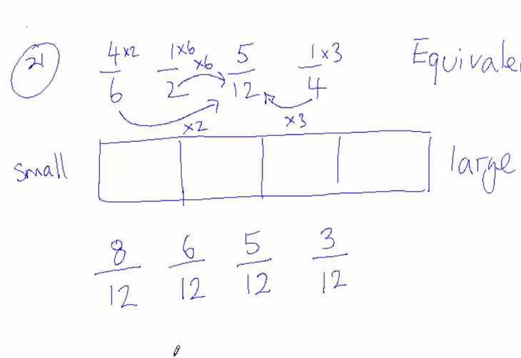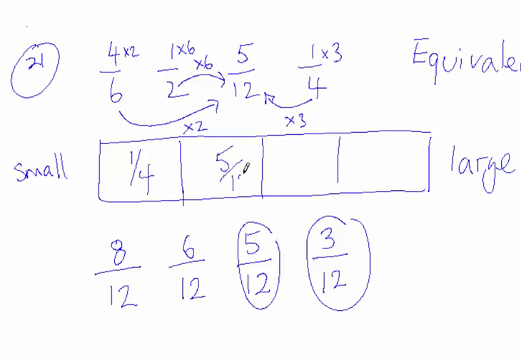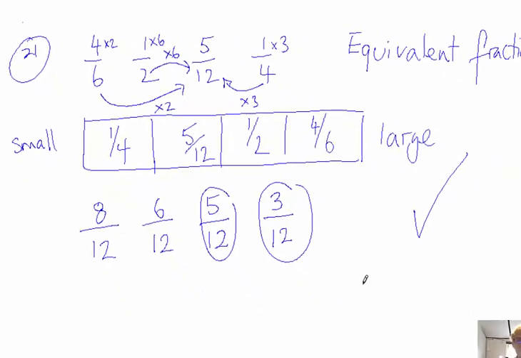So, which is the biggest and which is the smallest? Well, I think you'd agree the smallest is 3 twelfths. I'm writing its original fraction, a quarter. I've lined them up underneath each other. So 3 twelfths is a quarter, and that goes in the left-hand box. The next one up is 5 twelfths, so we just put that down. Next one up is 6 twelfths, which is a half. And the last one up is 8 twelfths, which is 4 sixths. And we've just completed the problem. Not too bad, was it?